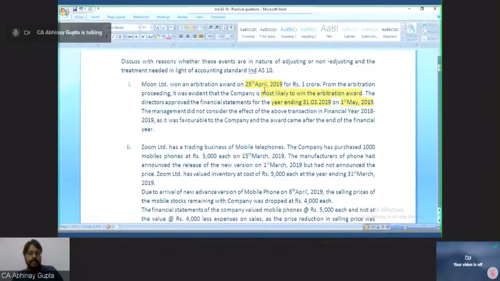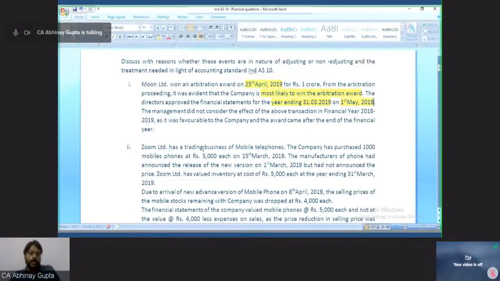Hence, this is an event occurring after the reporting period as defined by Ind AS 10. The management did not consider the effect of the above transaction in financial year 2018-19.